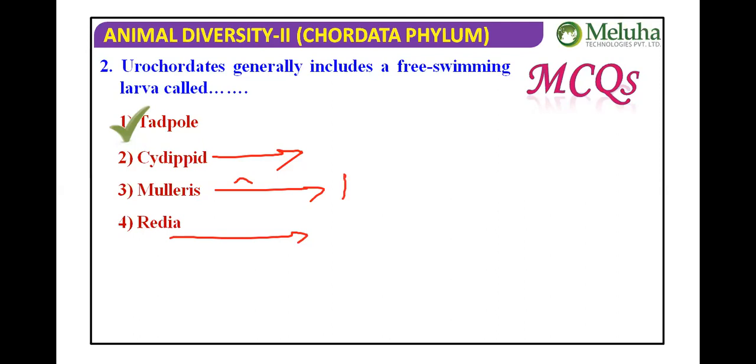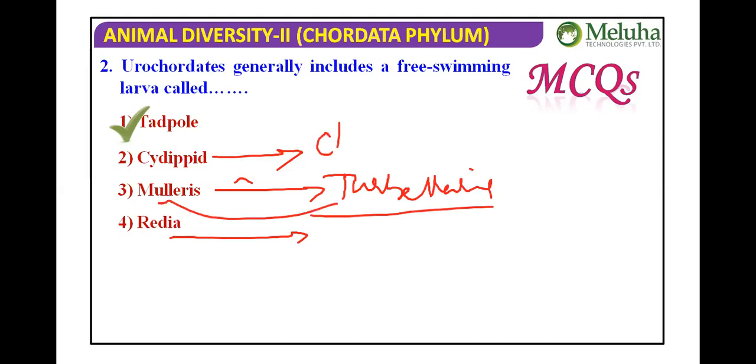That means ancestral existence: Turbellarians are Platyhelminthes, and before that you will find Ctenophora. That's why their larva looks like the ctenophore. Cydippid is the larva of Ctenophora.